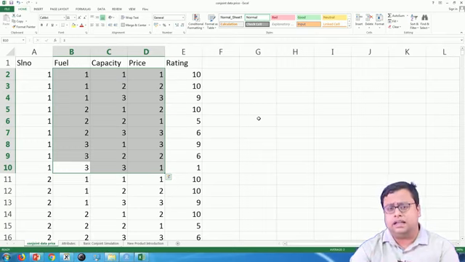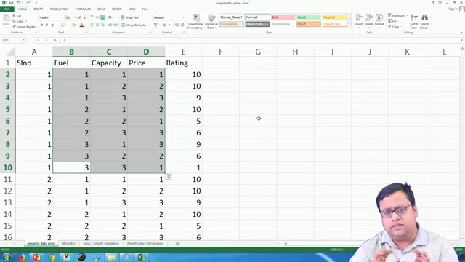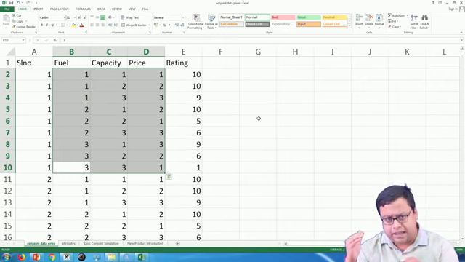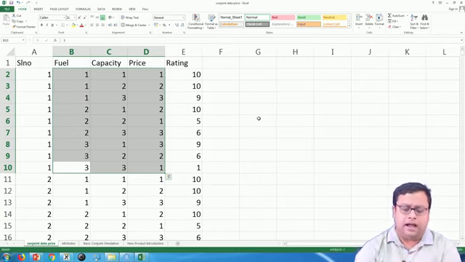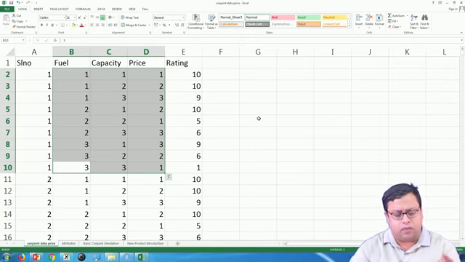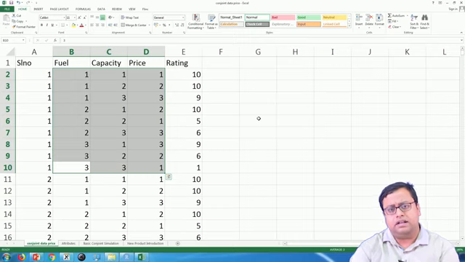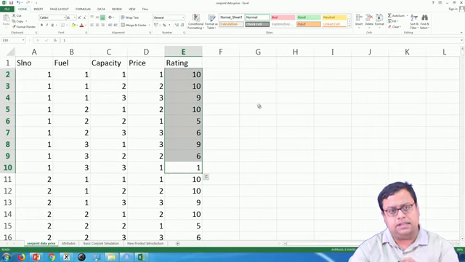There are softwares that we can use, and in a different session, probably a different video, different link, I will show you how to create this orthogonal design out of a full factorial design. But let us say I have created such a design which is a subset of the whole, and I have given these 9 choices to person number 1. Person number 1 has given a rating for these 9 options. These are the ratings on a 1 to 10 point scale. Let us say 10 means most preferred and 1 means least preferred.